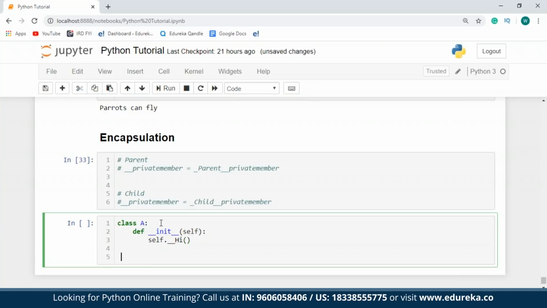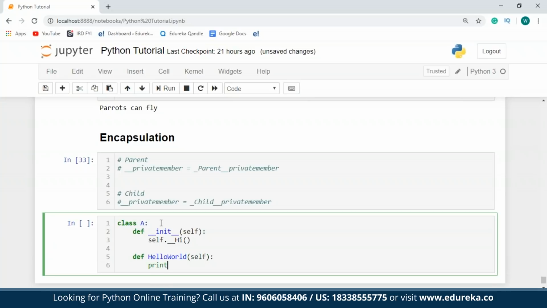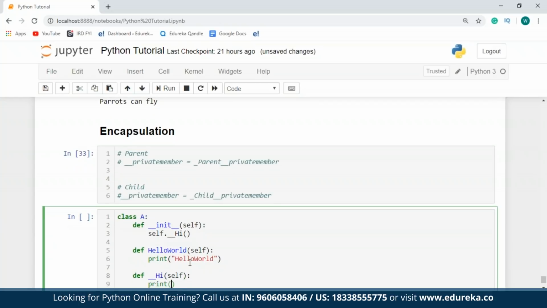I'll declare another method called hello_world. So this method is just going to print hello world. So here I've declared a method named hi, but I've not defined it. So I'll just define __hi, to which I'll specify the self parameter again. And I'll say print welcome to Edureka.